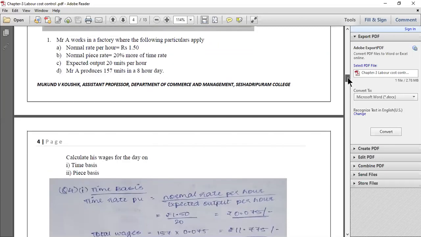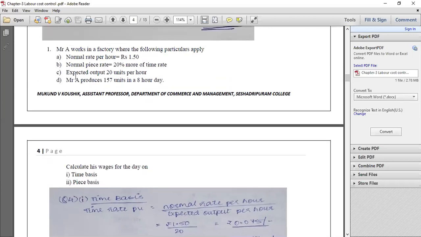So how do we compute time rate per unit? They have given the normal time rate per hour, which is rupees 1.50. If we divide this rupees 1.50 by 20 units per hour, because a laborer is expected to produce 20 units without fail, we get the time rate per unit.